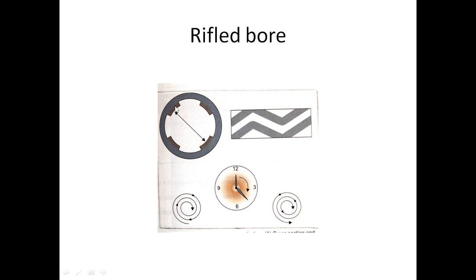The bore of the rifle is measured from land to land, not from groove to groove. This is measured from land to land. So these were previously measured in inches, but now it is measured in centimeters and millimeters also. 0.303 means it is inches. Previously it is very well known, and nowadays also the old people use the inches measure only.